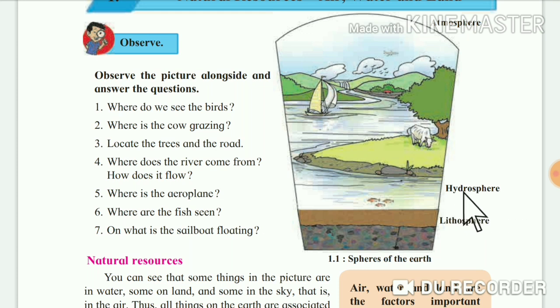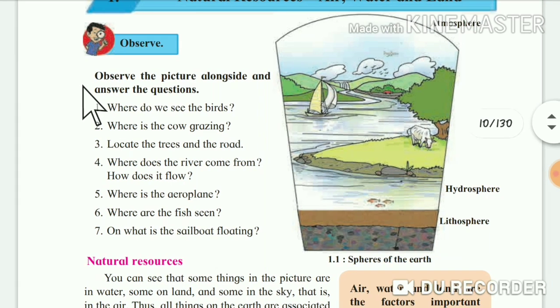Hydro means water, so its name is hydrosphere. And the last one is the lithosphere. Litho means land, that's why its name is lithosphere. Observe the picture alongside and answer the questions.